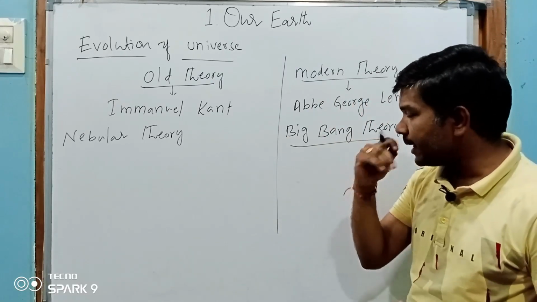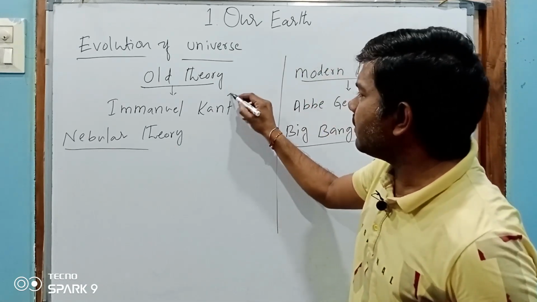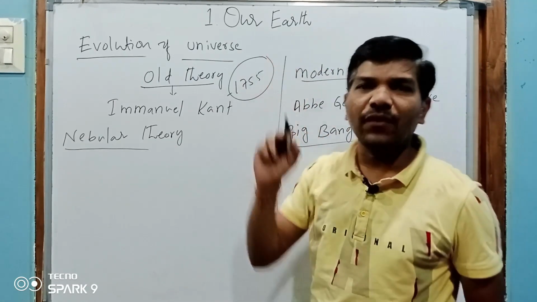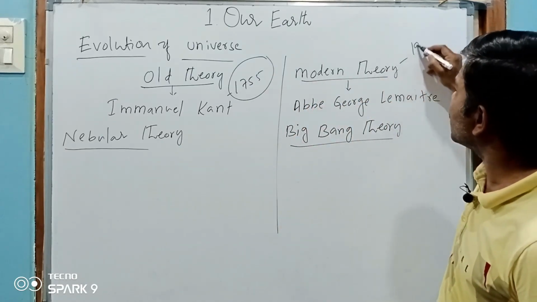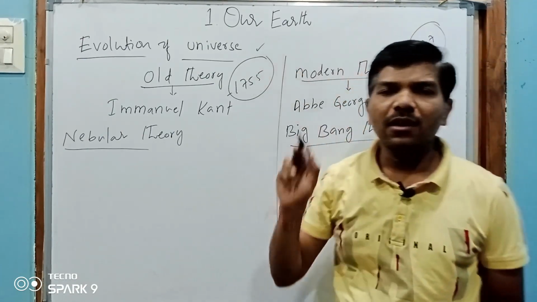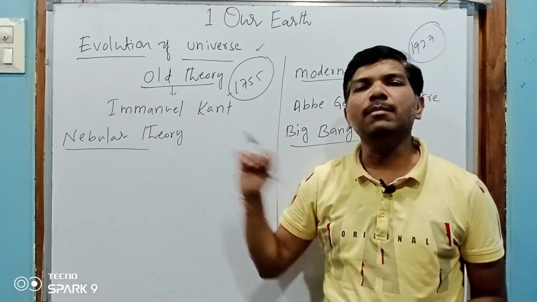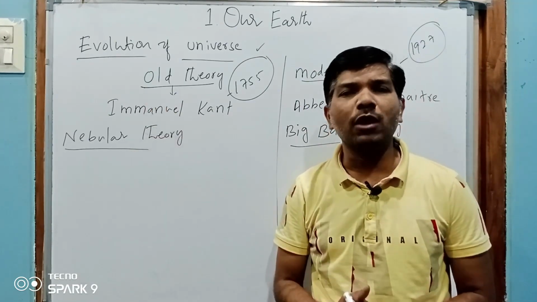Immanuel Kant proposed this nebular theory in 1755. From 1755 to 1927, the majority of people believed the universe evolved in this way, according to the theory proposed by Immanuel Kant.